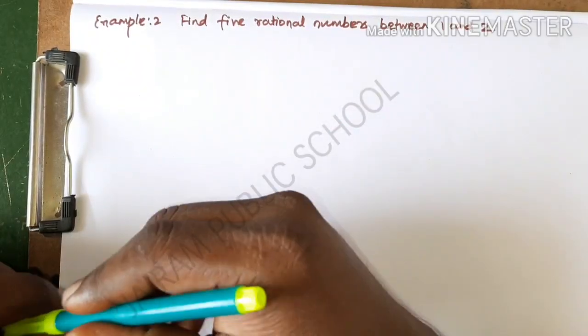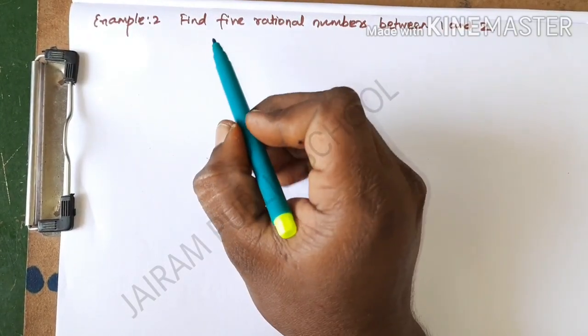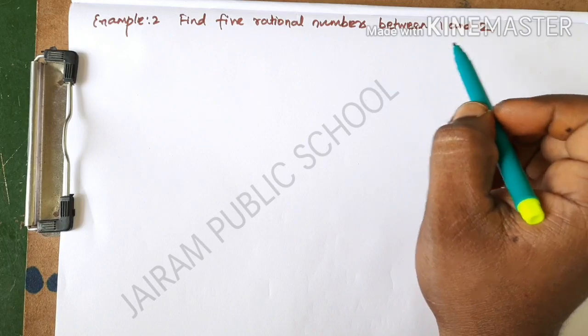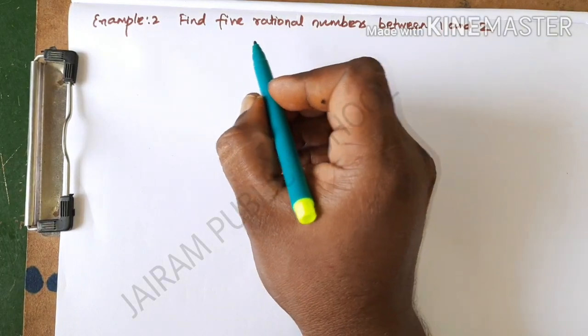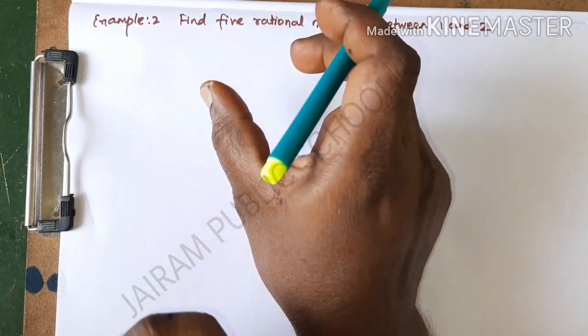Now I am going to explain example 2, CBSE class 9 chapter 1 number system. The question is, find 5 rational numbers between 1 and 2. Before that I need to teach one formula here, and if it is a 1 mark question you have to use that formula.